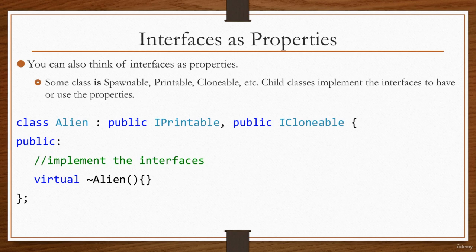As a silly example, we have an alien class which publicly derives from iPrintable, so a printable interface, and also publicly from iClonable, so a clonable interface. And of course within the definition of the alien class you want to implement those interfaces. But you can think, okay, this alien class has the property of being printable, and it has the property of being clonable. So maybe as we play the game and we don't destroy the alien, after some time it will clone itself. Just as a silly example.